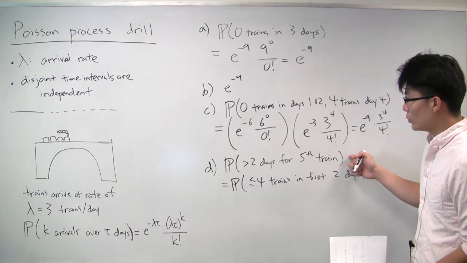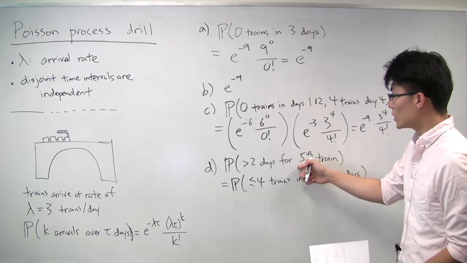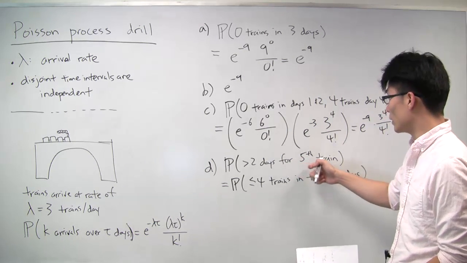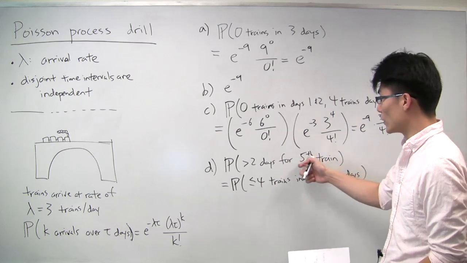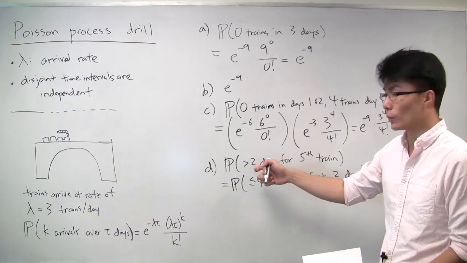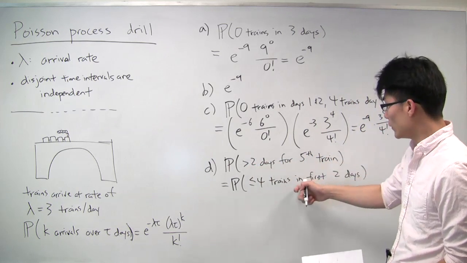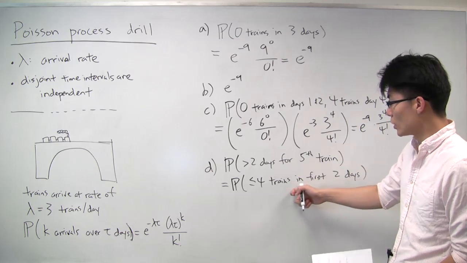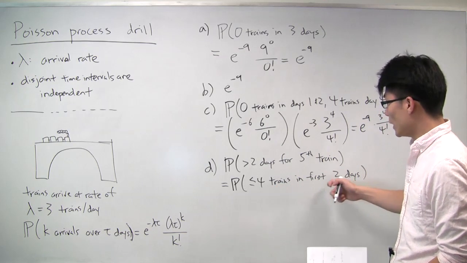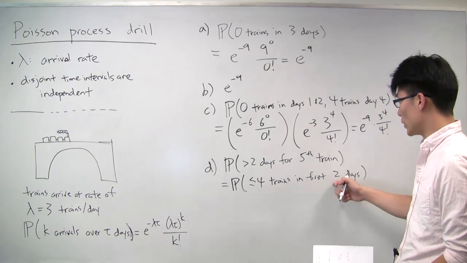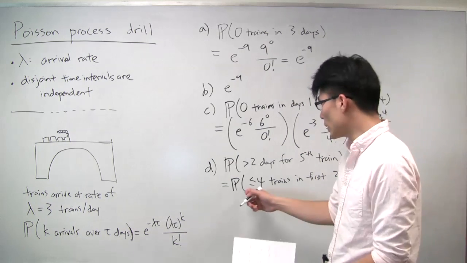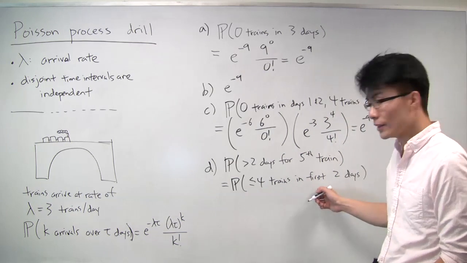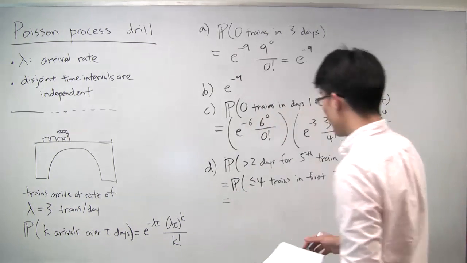In this way, you would have to know something about the distribution of the 5th arrival time and calculate the probability of that being greater than 2, which you could do. Alternatively, you could also reframe it in terms of the probability of having no more than a certain number of arrivals within the first 2 days. So let's do it in this case using the second method.